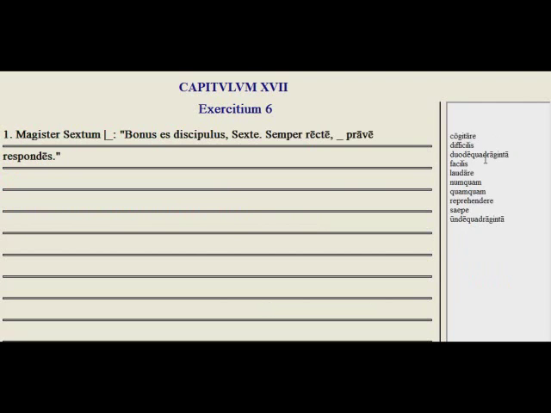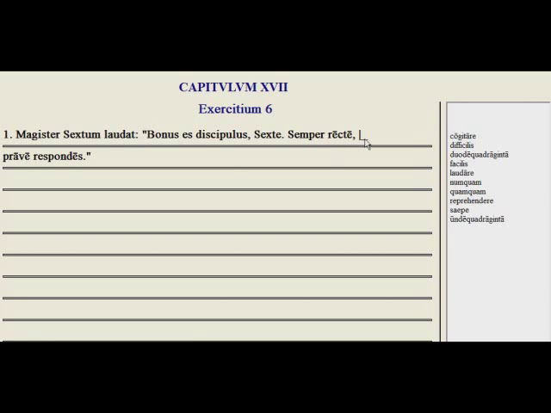Here we have our vocab exercise. You know the drill for vocab. Make sure you know these before you go into this. Magister Sextum, the teacher, what he's doing here is he's saying you're a good student, so he's praising him. So laudat Sextum. You are a good student, Sextus.